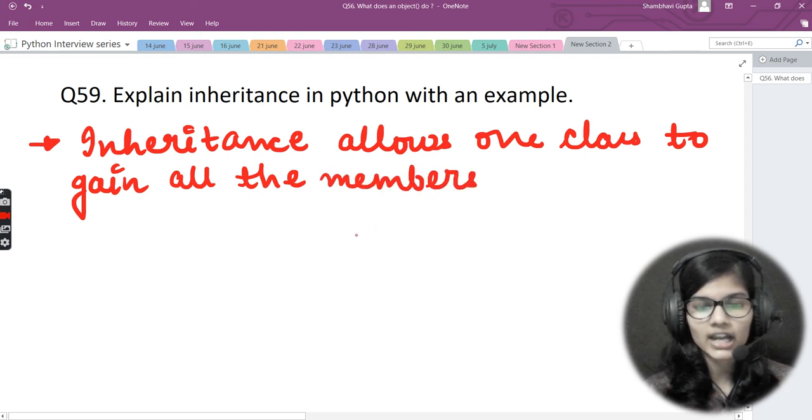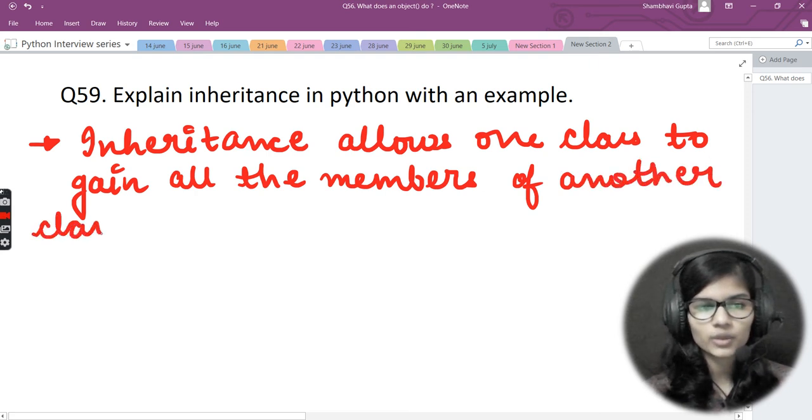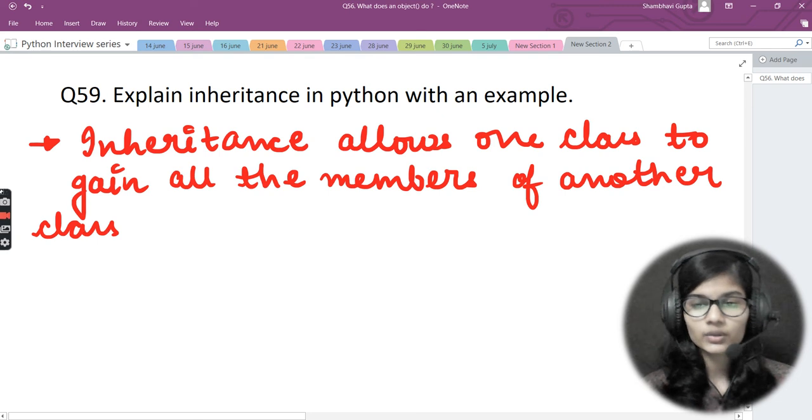By members I mean all the attributes and the methods whatever we are having. Okay, so inheritance allows one class to gain all the members of another class, right? This is what we do in inheritance. So the properties, the attributes, the methods, the functions of one class are actually inherited into the other class, right?